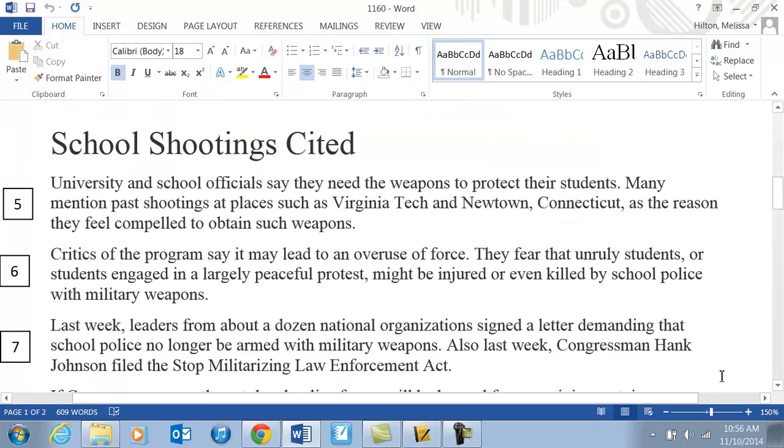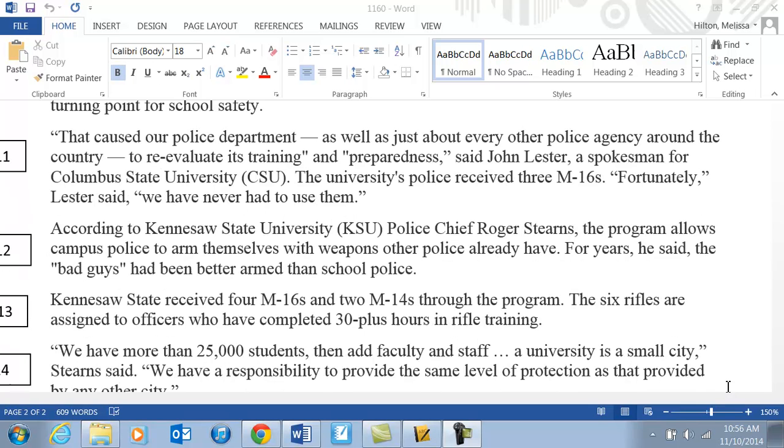Paragraph 5. Find and highlight the word that means to make something happen or to force. Paragraph 11. Find and highlight the word that means being ready for something.